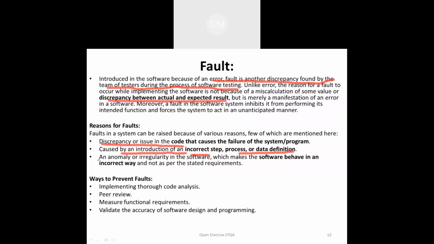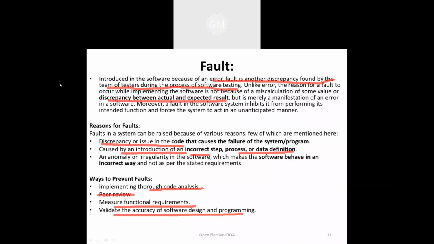After implementation of this particular code for the system, we need to analyze that code and do the peer review of this code. Then we need to measure the functional requirements of the system, and then we need to validate the accuracy of software design and programming, through which we can prevent the faults.